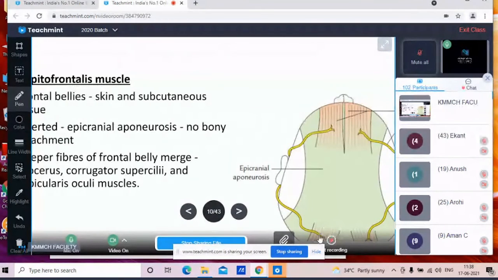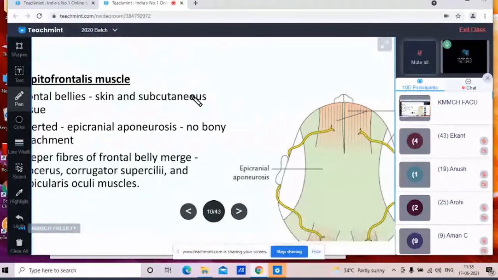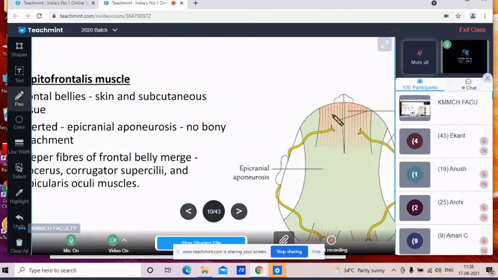So the frontal belly, you can see here, now just listen. The frontal belly arises from the skin and the subcutaneous tissue over the eyebrows and the root of the nose. This frontal belly arises from the skin. It has no bony attachment. And you can see the fibers running backward, and these fibers are inserted into the epicranial aponeurosis. So you can say there is no bony attachment.